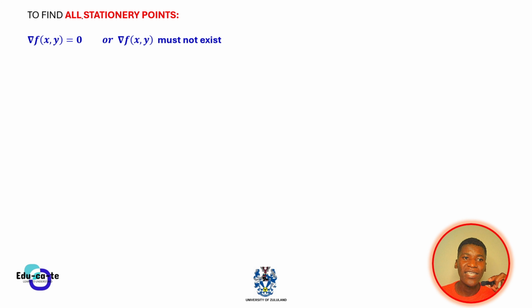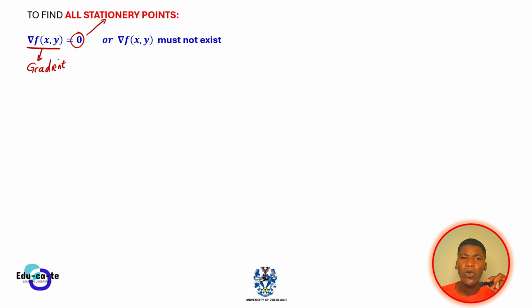So in this case, for us to find the stationary points of a function, we need to equate this part. This part represents our gradient. This part is representing the gradient of a multiple variable function in this case, because you can see that your function is given by x and y. So your gradient is going to be expressed in terms of partial derivatives. And then you're going to equate this to 0 to say that this is a stationary point.